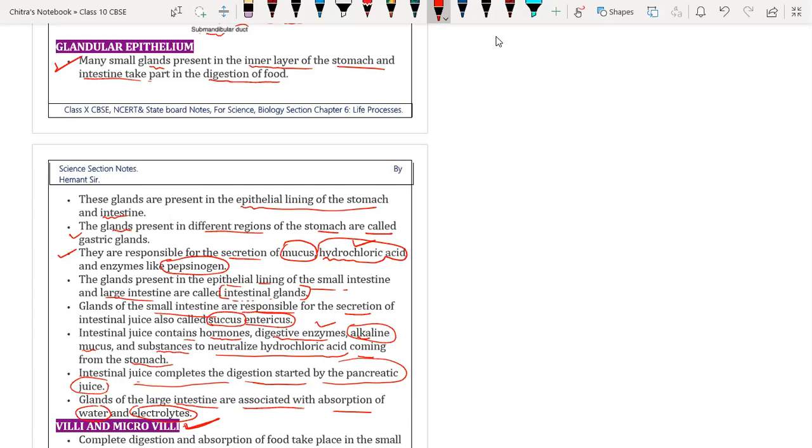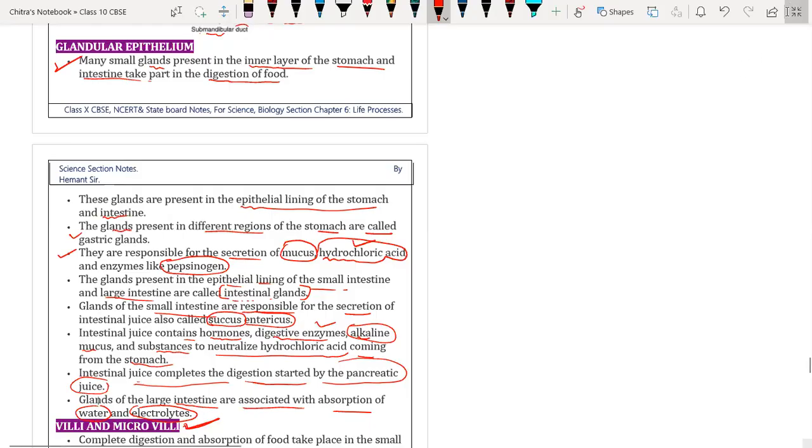So digestive enzymes are secreted by the liver, the pancreatic juice, and the intestinal gland. All three glands secrete digestive enzymes containing different enzymes in order to digest the food.